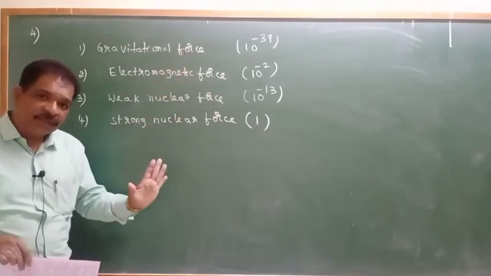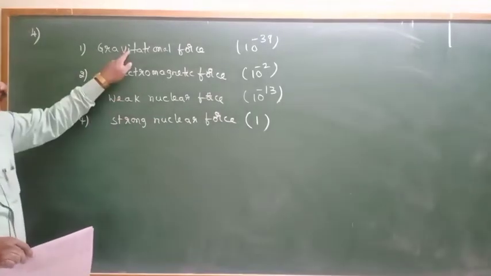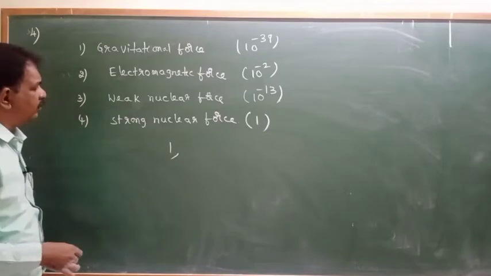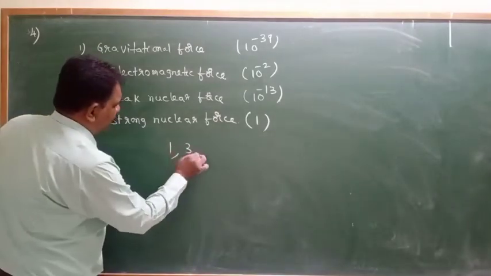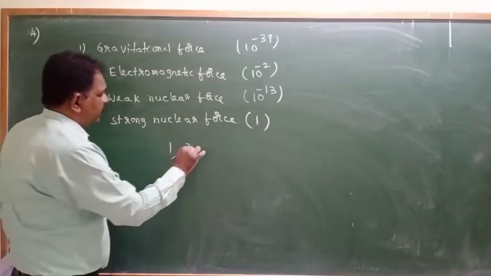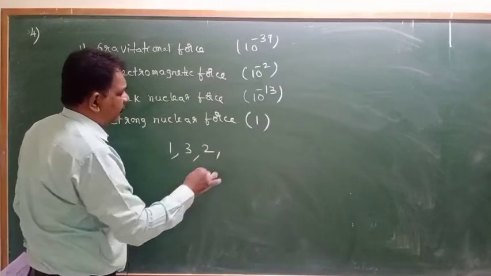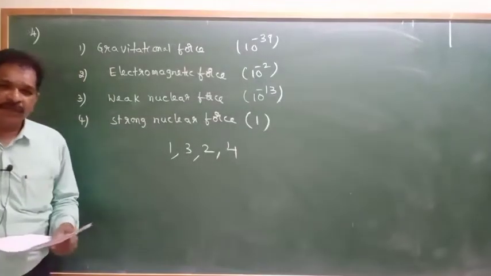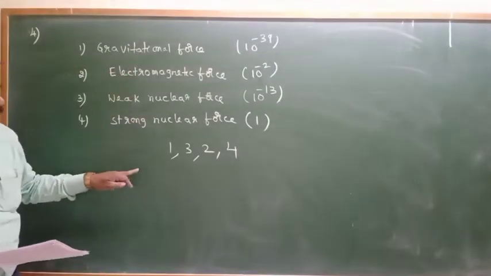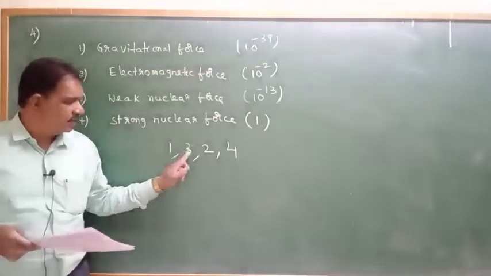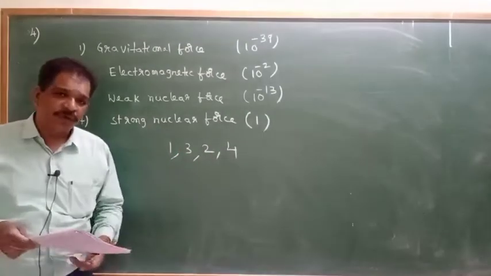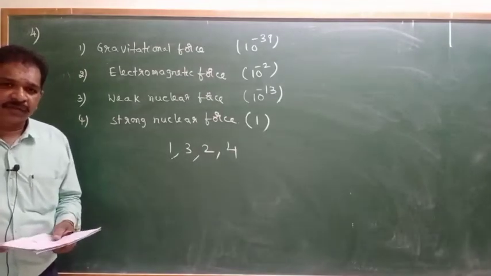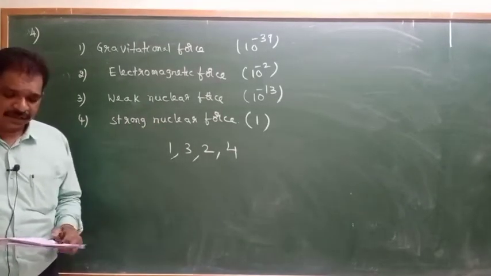Arrange them in the increasing order, means the weakest force comes first. So, gravitational force. Next will be weak nuclear force. Next it will be electromagnetic force. Next strong nuclear force will come. Arranged in increasing order, that means 1, 3, 2, 4. Clear? Understanding? All are simple and basic questions only. Try to focus on that.